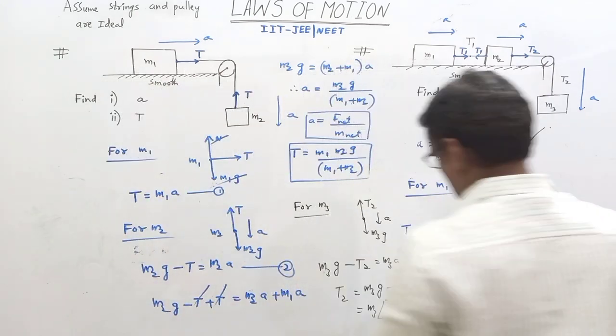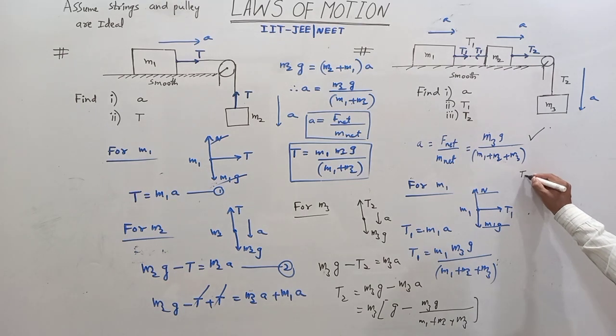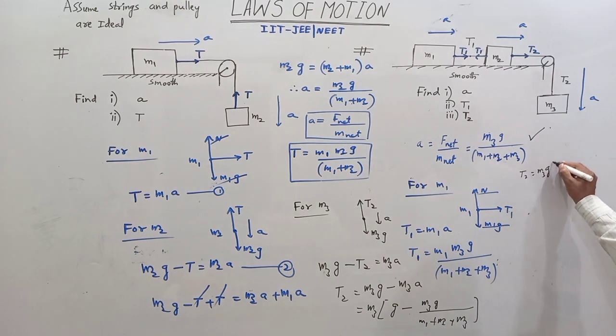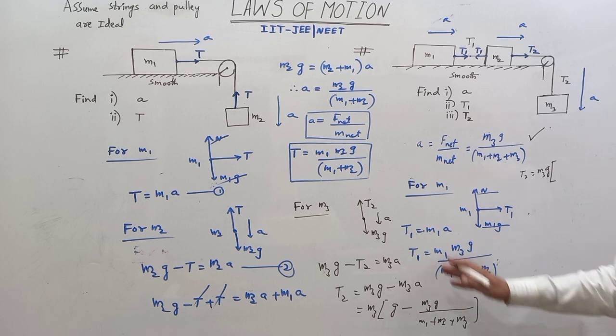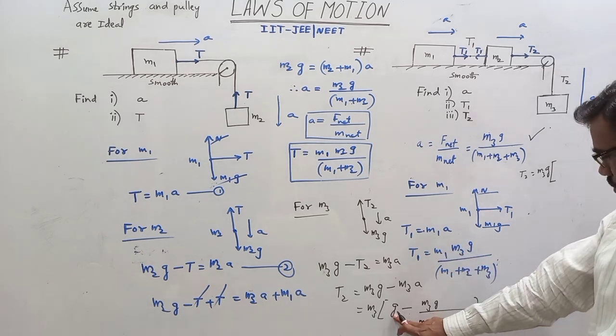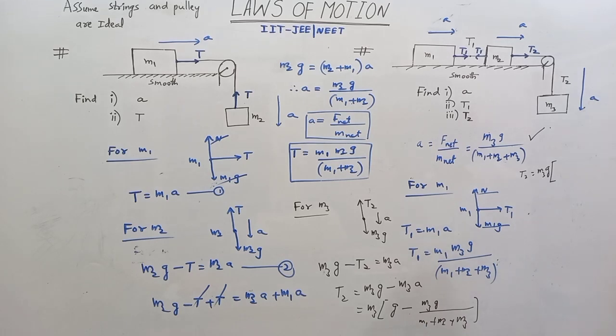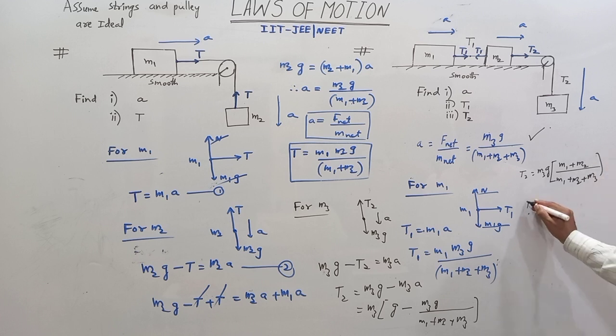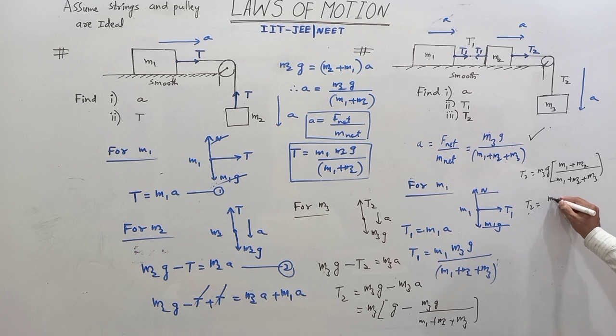g is also common. So T2 is equal to M3g common, and for the remaining take the LCM: M1 plus M2 plus M3 minus M3. M3 cancels, so we get M1 plus M2 divided by M1 plus M2 plus M3. So T2 is equal to M1 plus M2 into M3g by M1 plus M2 plus M3.